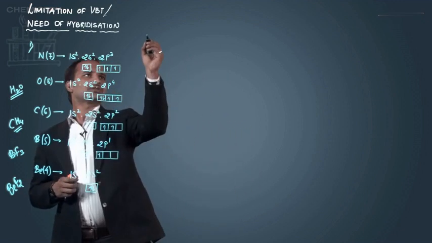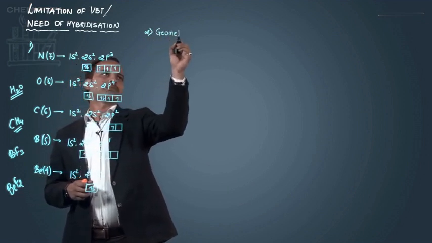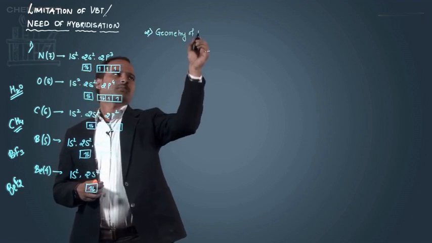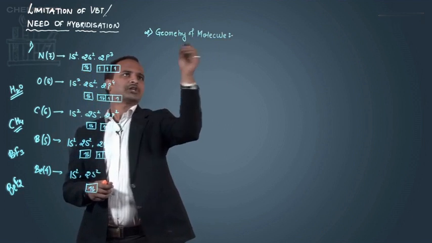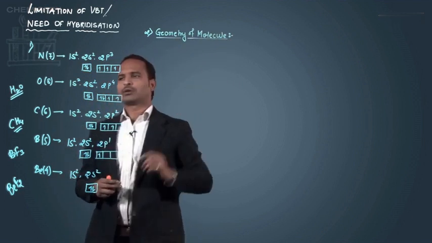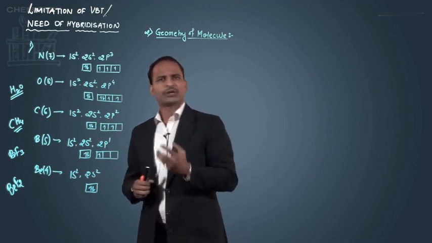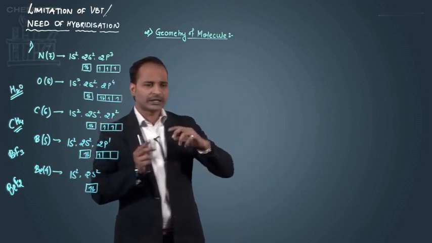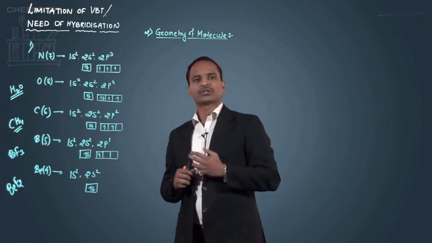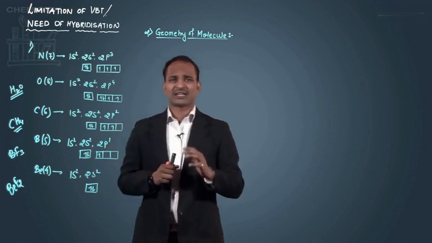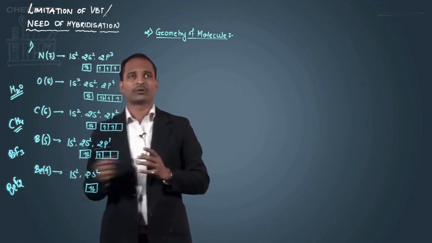The second limitation of the valence bond theory is with respect to the geometry of a molecule. According to valence bond theory, the geometry of a molecule is decided by the overlapping of the orbitals, meaning in which direction those orbitals are overlapping. That decides the geometry of a molecule. So let's see the geometry of the ammonia molecule first.